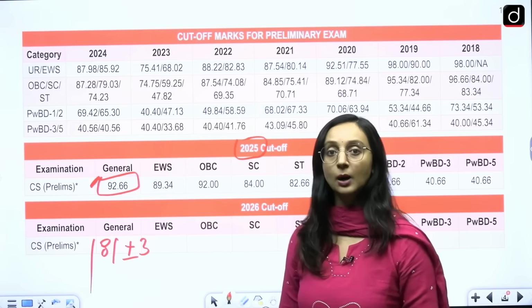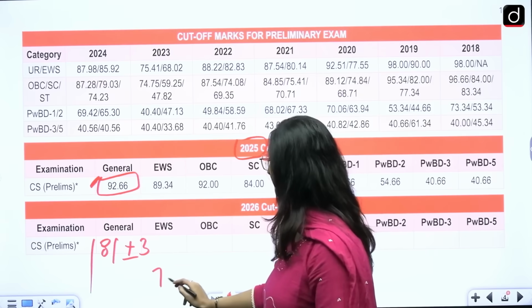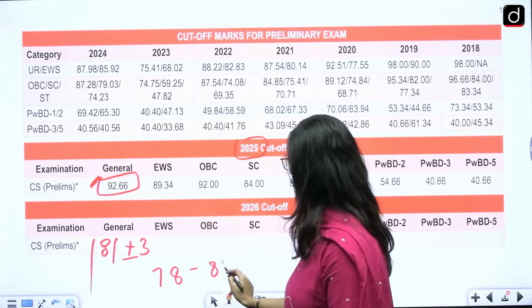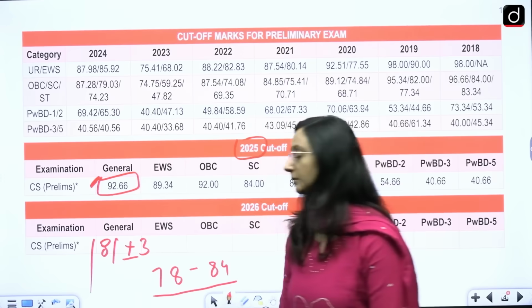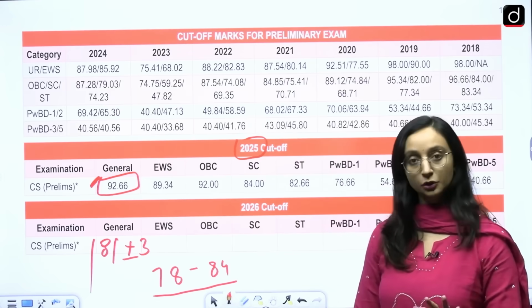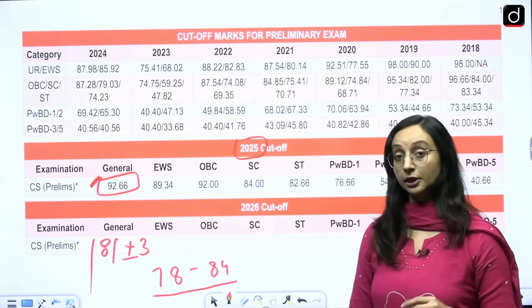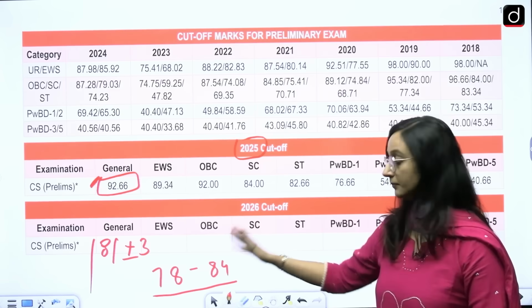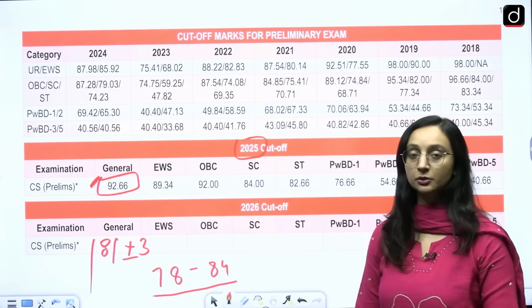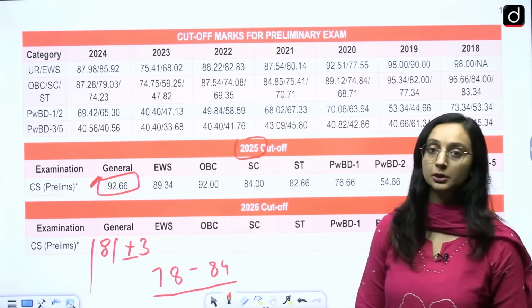So let's say if you are in the bracket of 78 to 84, you are safe. There are chances that you're going to clear the examination. If you are 84 above, that's great. You're going to clear the examination. It's most likely that you will do that.